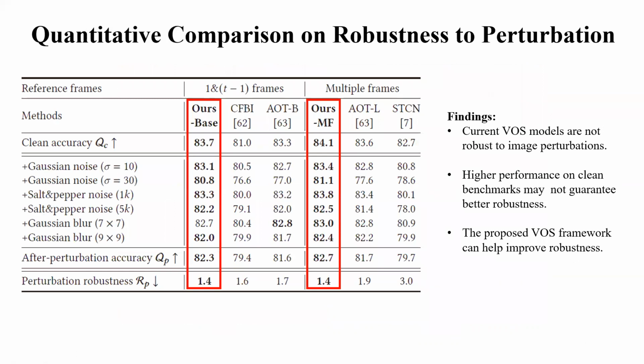Then we show the quantitative comparison on our pilot study on the robustness to perturbation, and we summarize our findings on the right. Firstly, we find that current VOS models are not robust to image perturbations. Secondly, we find that higher performance on clean benchmarks may not guarantee better robustness. Finally, we find that the proposed VOS framework can help improve the robustness.